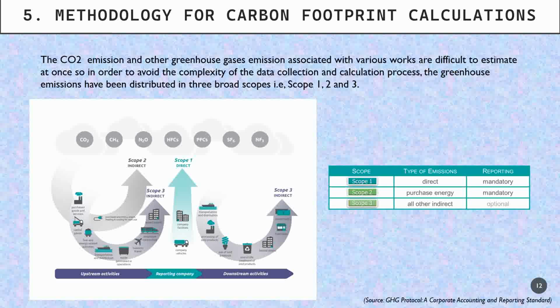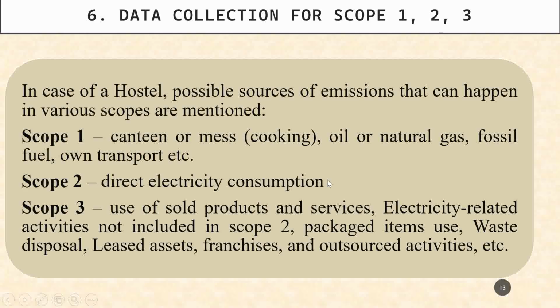So this is a general procedure which was proposed by the GHG protocol. I have adopted it here for calculating the carbon footprint of the hostel itself. If I talk about how to collect the data for the hostel, in case of scope 1, 2, and 3, scope 1 means we can get